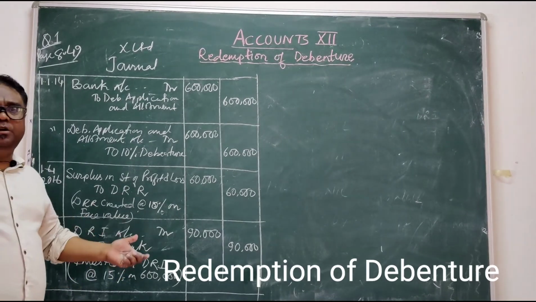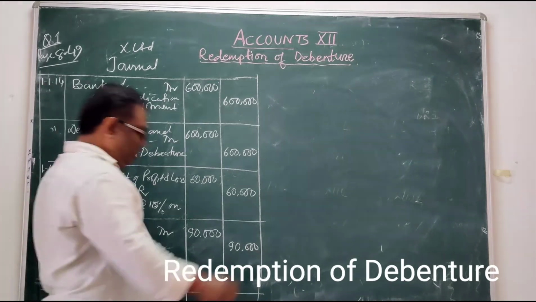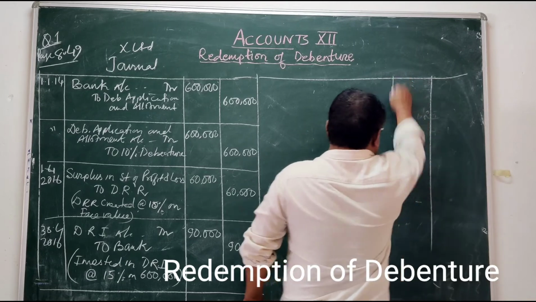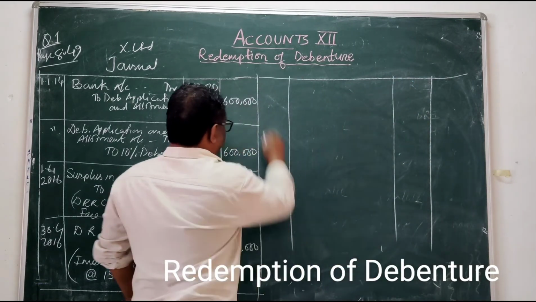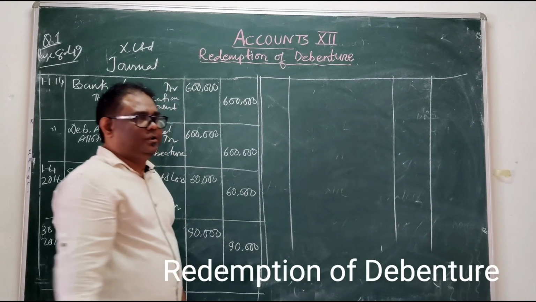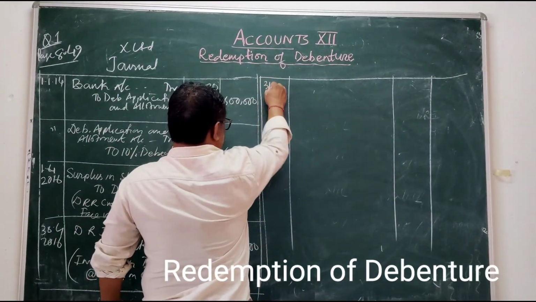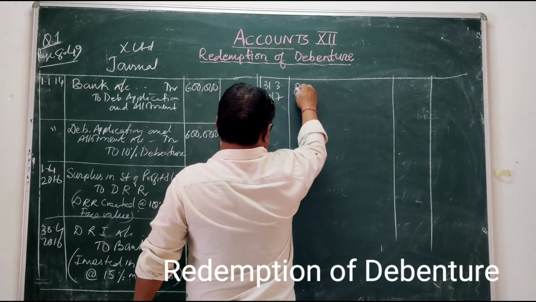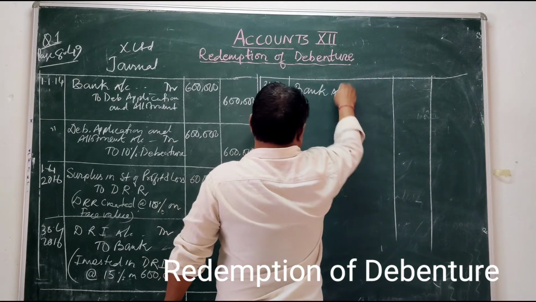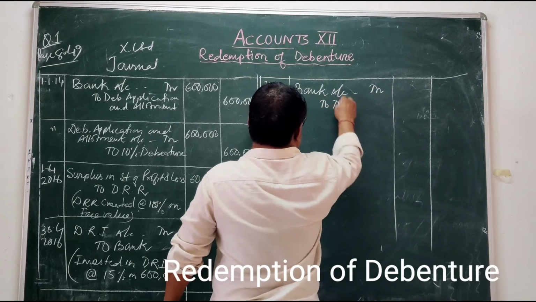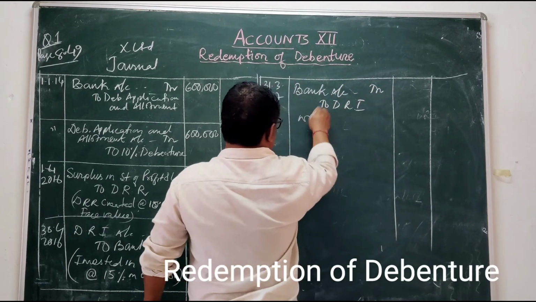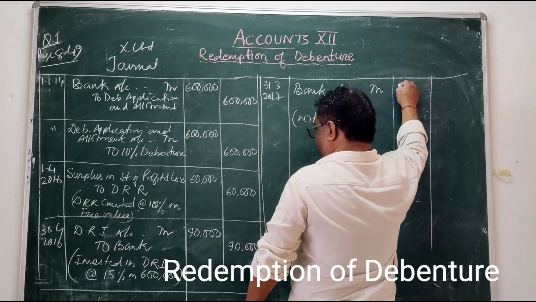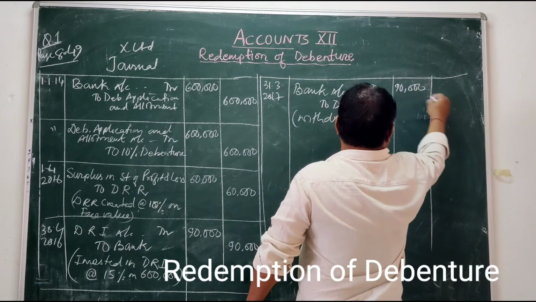Now when it is redeemed, what is the date of redemption? 31st March 2017. We'll withdraw the investment: bank account debited to debenture redemption investment. Amount is how much? 90,000.